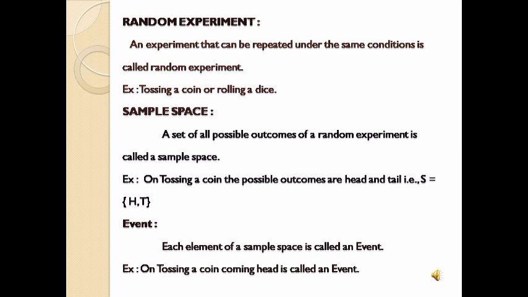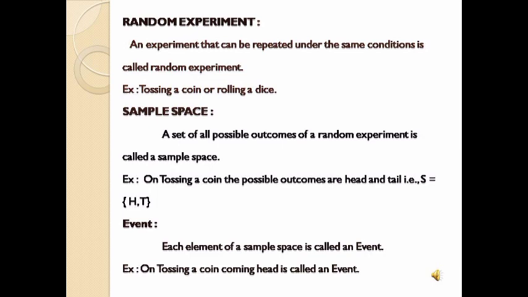And when we roll a dice, what are the possible outcomes? 1, 2, 3, 4, 5, 6. So the sample space S is equal to 1, 2, 3, 4, 5 and so on to 6. So this is about sample space. And see the next definition. The next definition is event. So what is an event? Each element of a sample space is called an event.